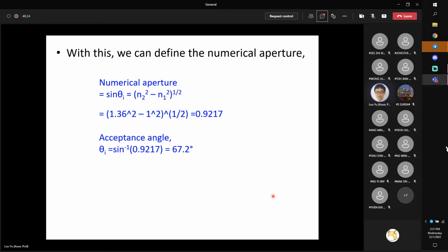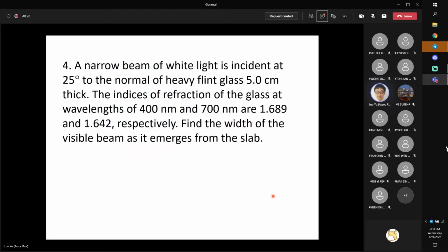Any question? Okay. So no question, I will move to the next one, question 4. Okay, question 4 is perhaps the most difficult question of this tutorial.